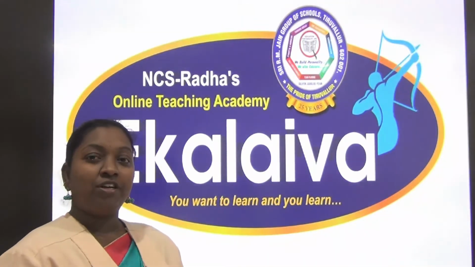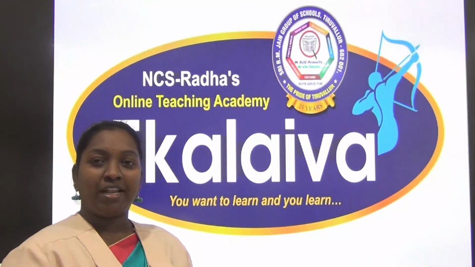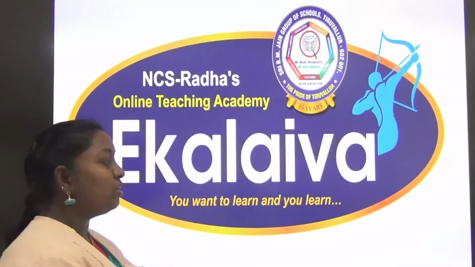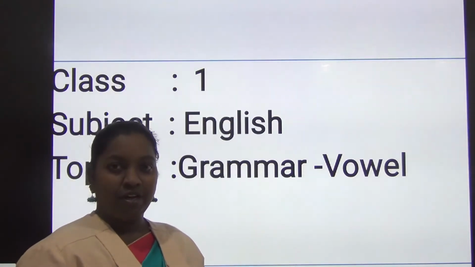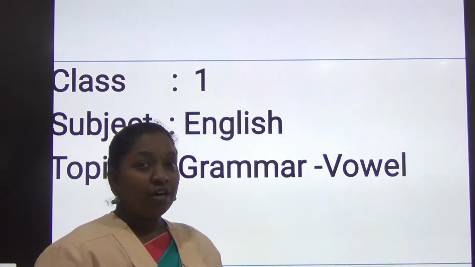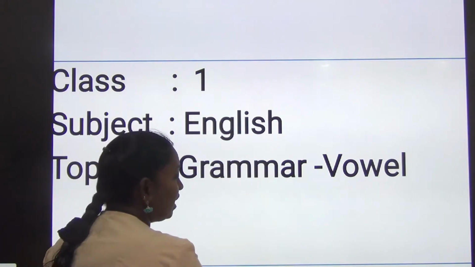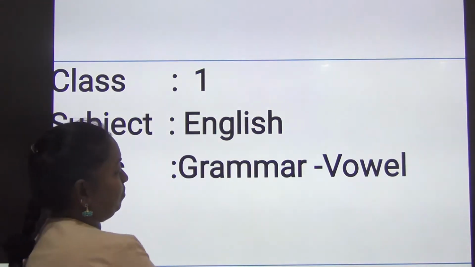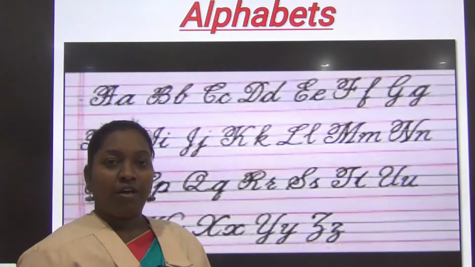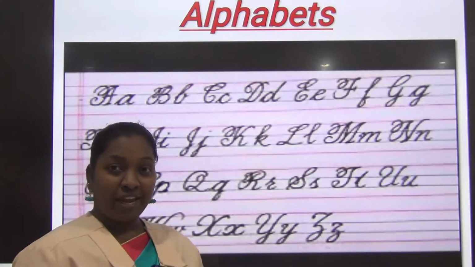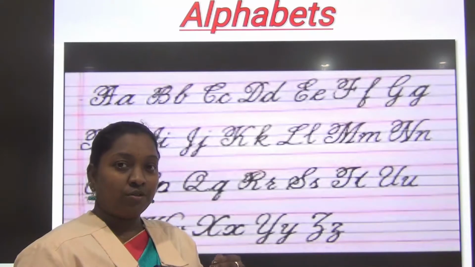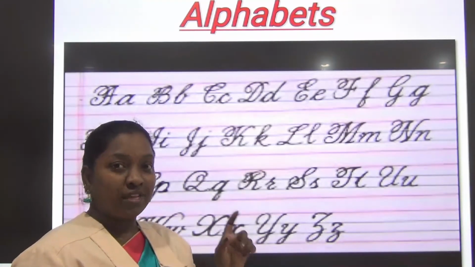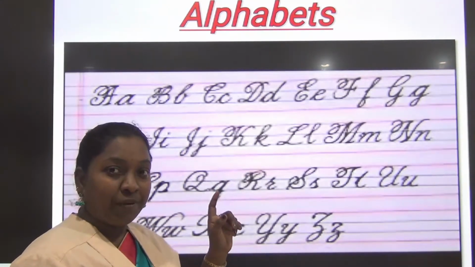Shall we go? Already you learned about the poem and prose, and now we are going to learn the grammar part, vowels. Before we know what that is, all of you know what the alphabets are? Alphabets start from A to Z, isn't it? So before we come to know what the vowels are, first let us say the alphabets. Can you repeat after me?